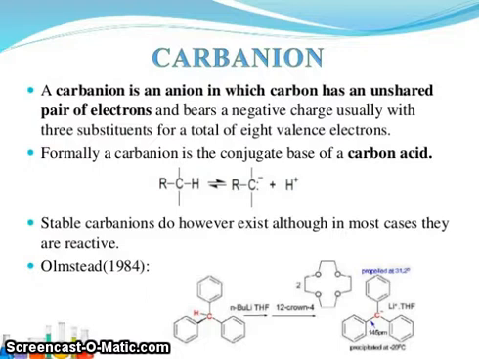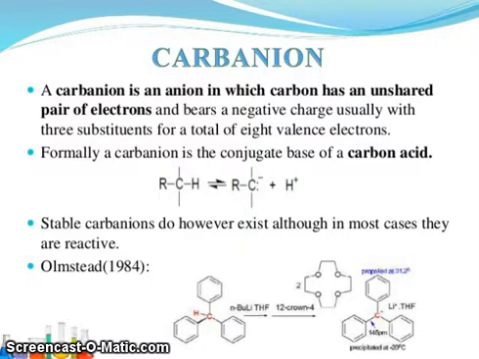Formally, a carbanion is the conjugate base of a carbon acid. Look at here, RCH. These hydrogens leave without electrons and form H plus.